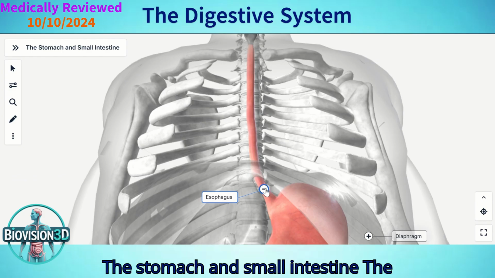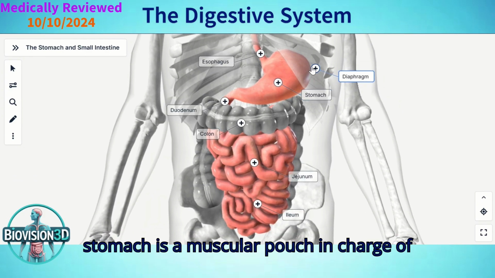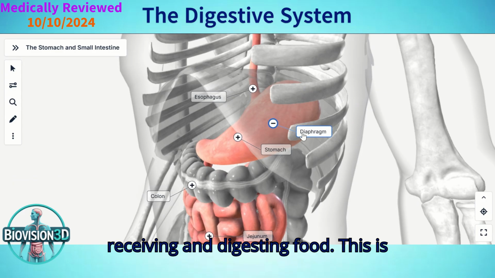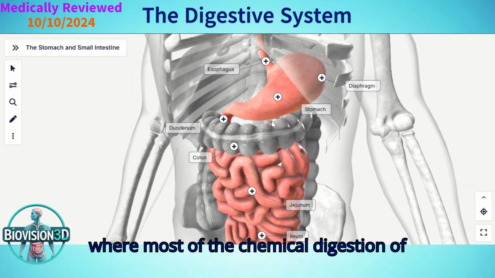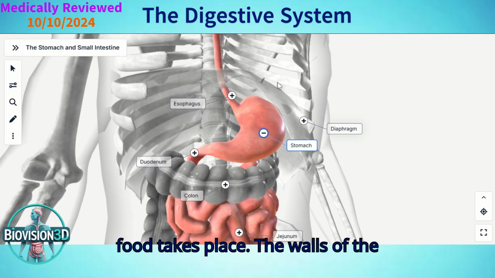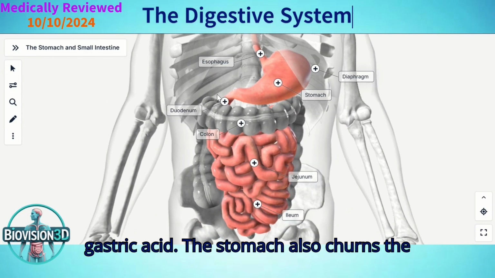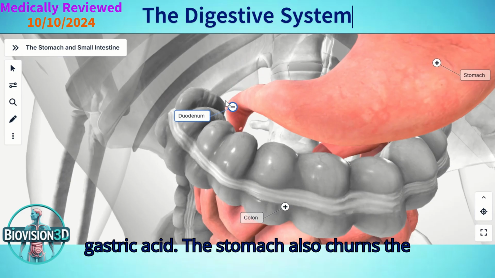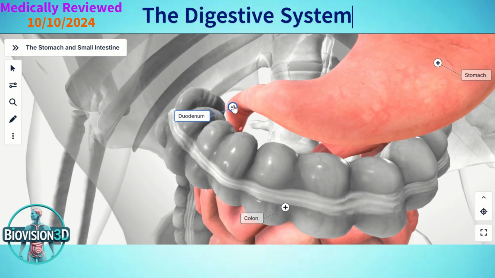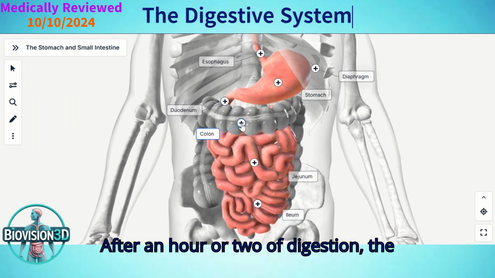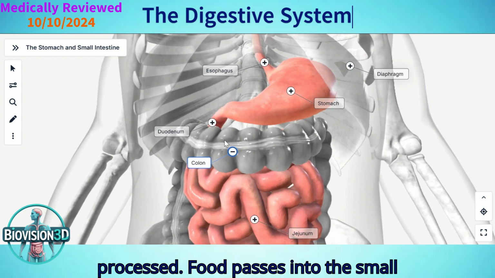The stomach and small intestine. The stomach is a muscular pouch in charge of receiving and digesting food. This is where most of the chemical digestion of food takes place. The walls of the stomach contain glands that produce gastric acid. The stomach also churns the food through strong waves of peristalsis. After an hour or 2 of digestion, the processed food passes into the small intestine.